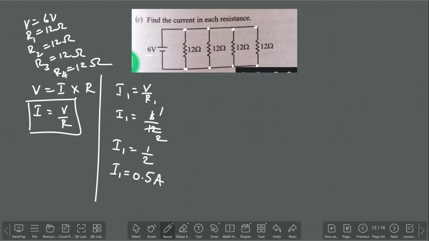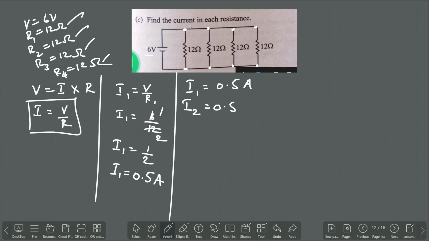So I1 is equal to 0.5 ampere. Since all the 4 resistors have the same resistance, the value of current flow also is going to be the same. I1 is equal to, as we calculated here, 0.5 ampere, which means I2 also will be equal to 0.5 ampere. I3 also will be equal to 0.5 ampere. I4 also will be equal to 0.5 ampere.